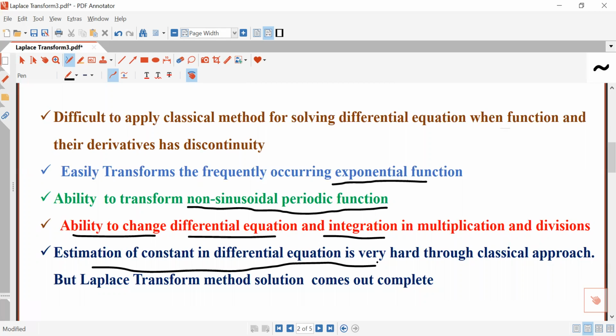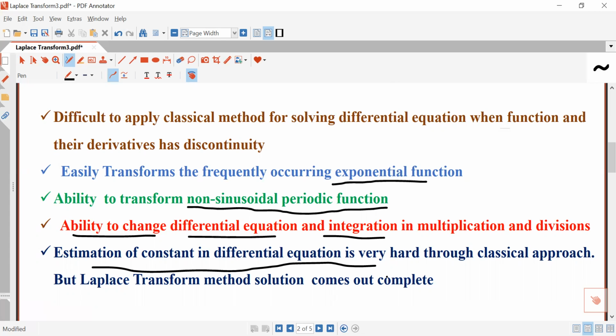In the next slide, you will see the Fourier transform of all functions is not possible. When you try to find the Fourier transform of the unit step function, you will not get any meaningful result. When you try to find the Fourier transform of a sinusoidal signal, you will not get any meaningful result. And these two signals are very important, and their representation in the frequency domain is very important.